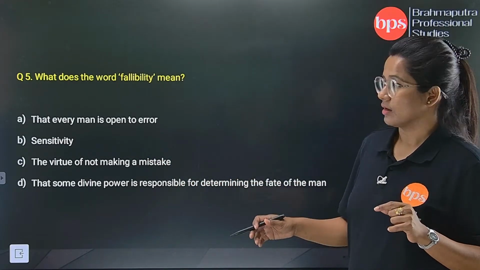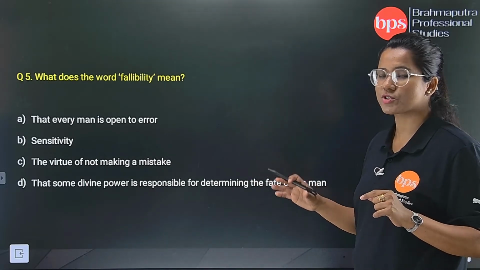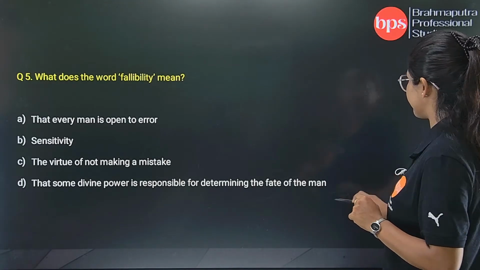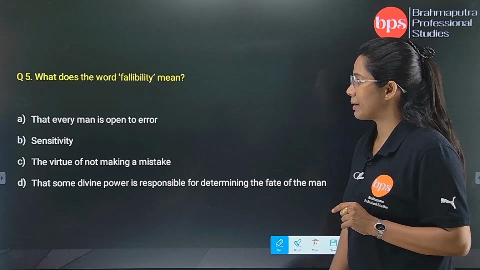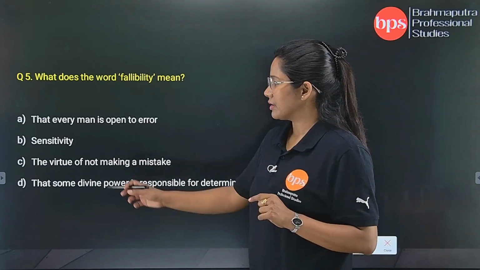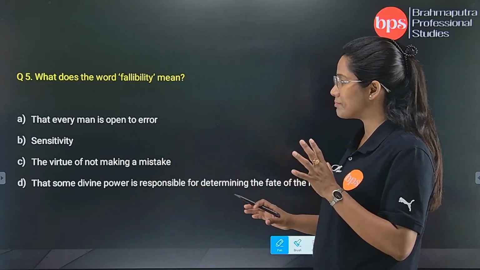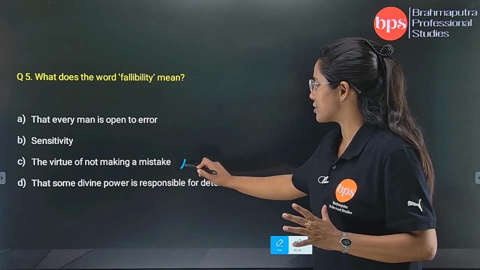So while answering the question, you have to be very specific that every person is open to error. Yes. Even if we are not going to the other option, the first option is going with the question, but still we will go through the other options. Number B is sensitivity, no. Number C, the virtue of not having a mistake. The virtue of not making a mistake is actually infallible, yes, in the comprehension.